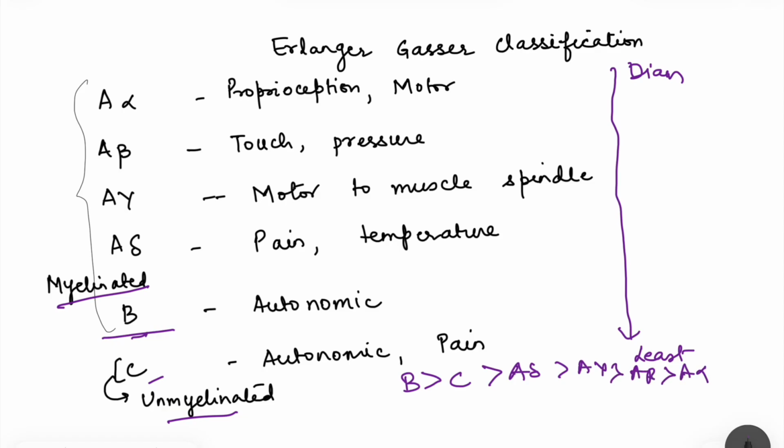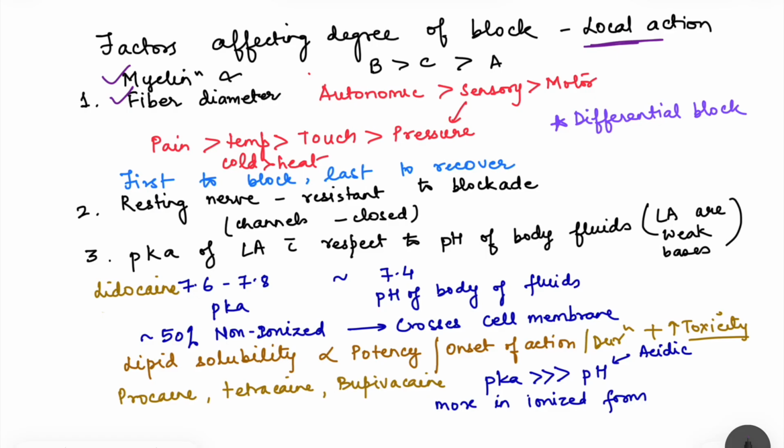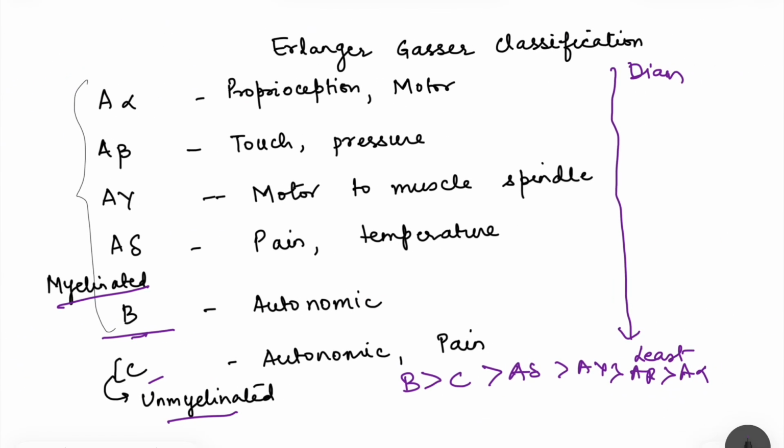So going back to here, what is the sequence of block? We have autonomic fibers which are blocked first, then sensory fibers, and then motor fibers. So again you see in Erlanger-Gasser classification, these fibers have different function. B and C are autonomic fibers, A delta and C are the pain fibers, and also A delta is temperature fiber.